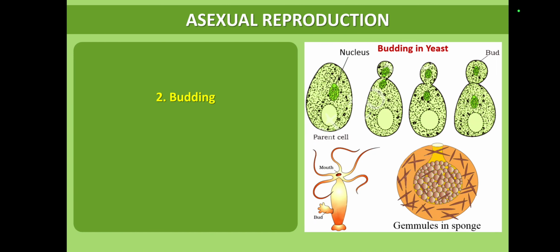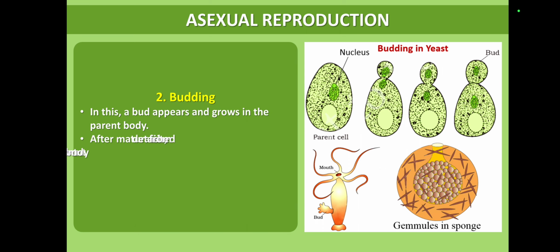See the next type of reproduction, budding. It is another kind of asexual reproduction. Budding commonly takes place in both plants as well as in animals. In this, a bud appears and grows on the parent body. After maturation, it is detached from the parental body to form a new individual. See the diagrammatic representation. Yeast and hydra examples are given.